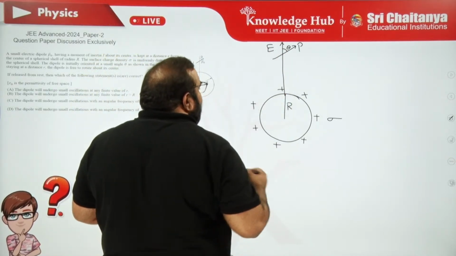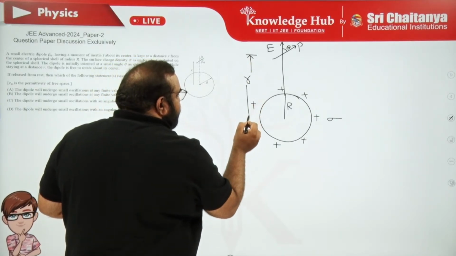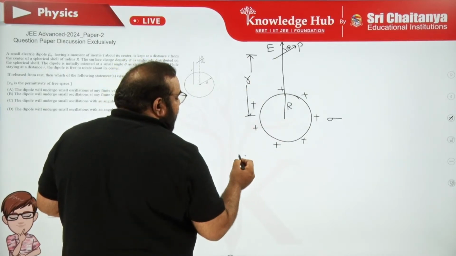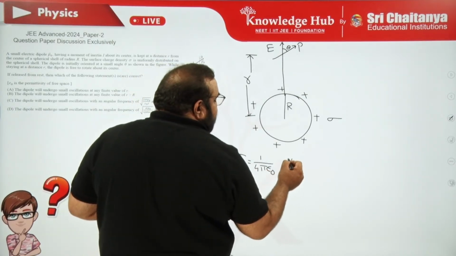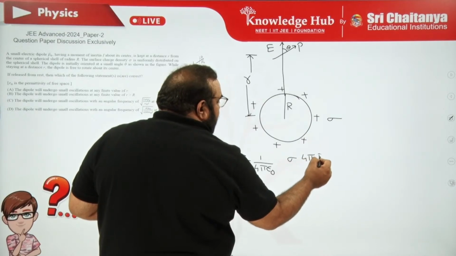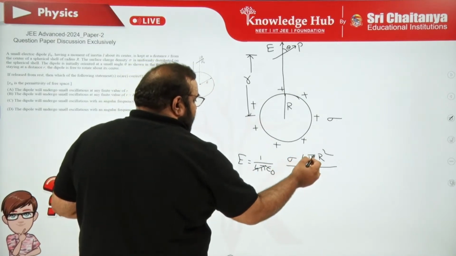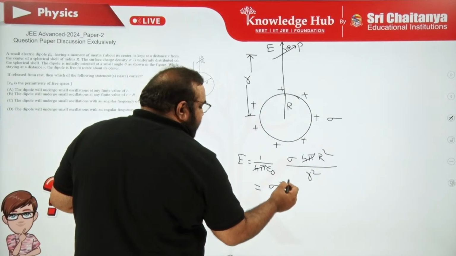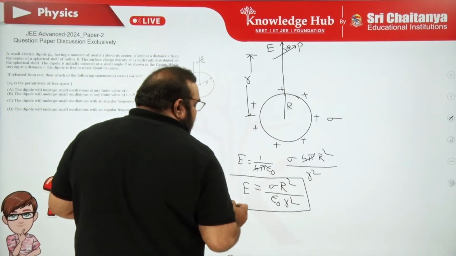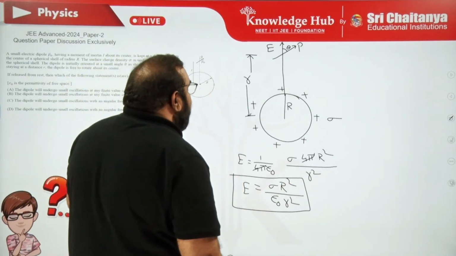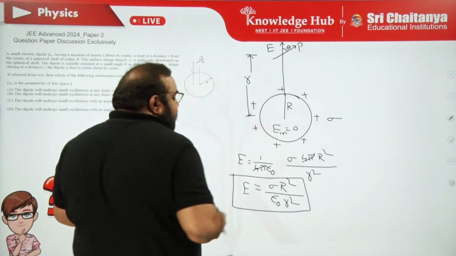Now, what about the electric field value? Because this distance is also mentioned in the question. From the center to that point, the electric field is 1 upon 4 pi epsilon naught, q by r square, where the charge is charge density into surface area, upon small r square, the distance. So 4 pi gets cancelled: simply sigma R square upon epsilon naught r square. It is a variable electric field because it depends on small r. One more point: inside the spherical shell, what is the field value? 0. Outside, we just calculated.